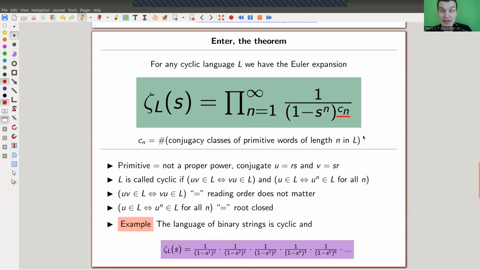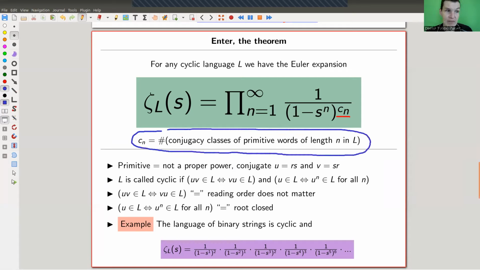And now our counting drastically changes in some sense. And this is then the magic here: that counting the number of words is the same as counting those conjugacy classes, which I'm going to explain in a second, linked by the zeta function identity, that the zeta function is equal to the product. So the Euler identity, whatever you want to call it. And here the count is what I call CN, which are conjugacy classes of primitive elements. It sounds much more complicated, but it's actually not so hard to count.